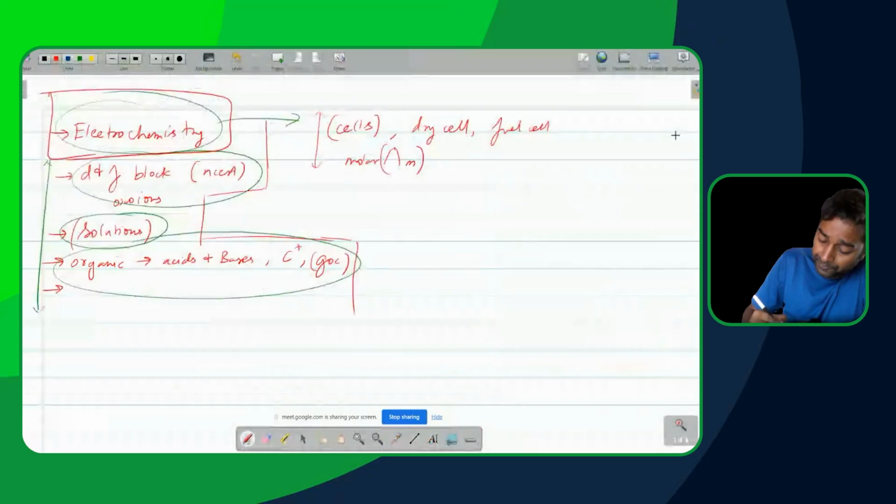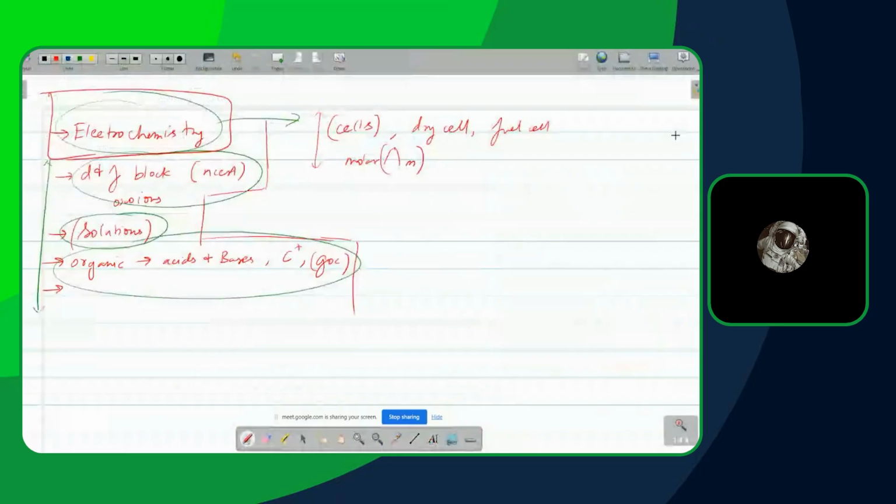Then we can brush through physical chemistry. Which parts of physical chemistry? Because you have to be more specific than that. Physical chemistry, solutions and colligative properties. Solutions and colligative properties. Okay, all right. So solutions, we'll have a quick brush up on that. All right. And any other topic?